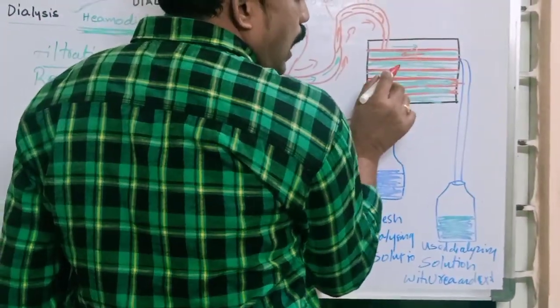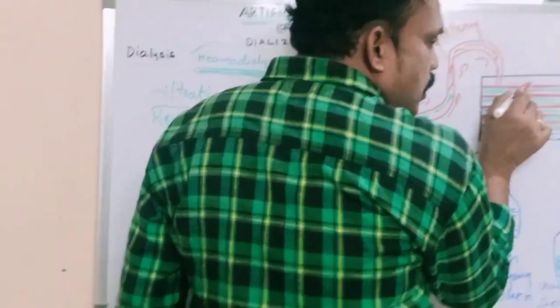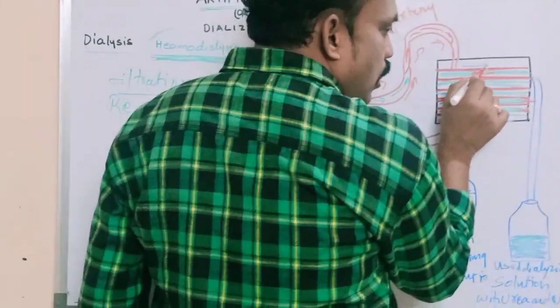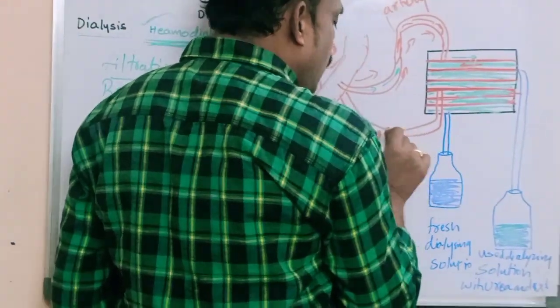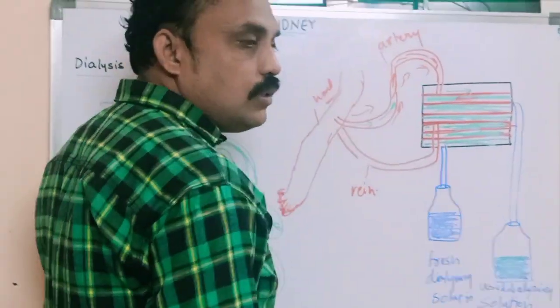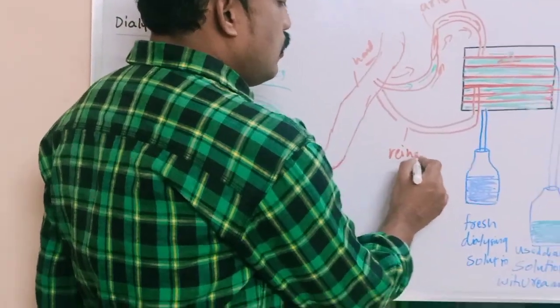The nitrogen wastages enter the dialyzer fluid, and the remaining blood is sent back into the body through veins.